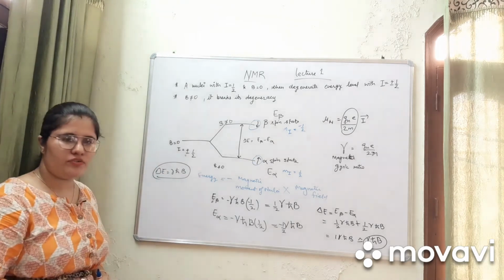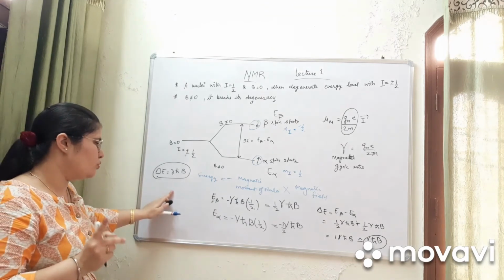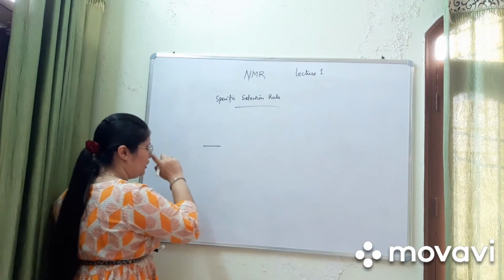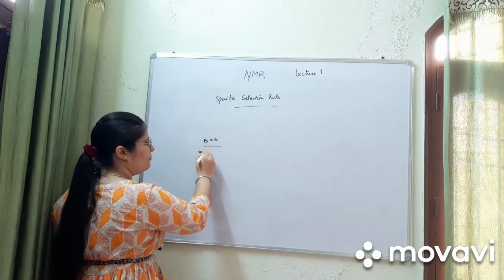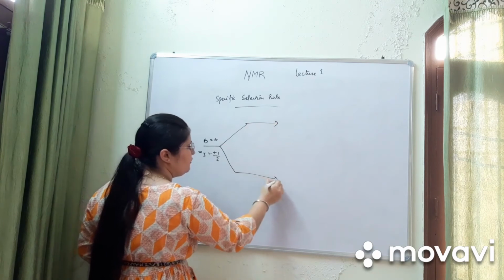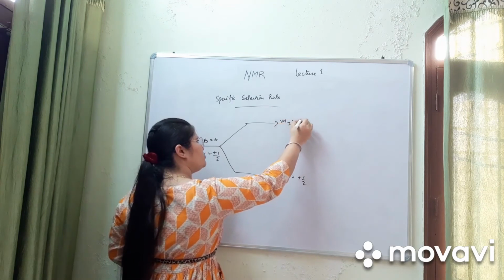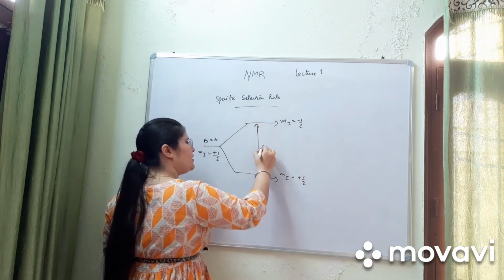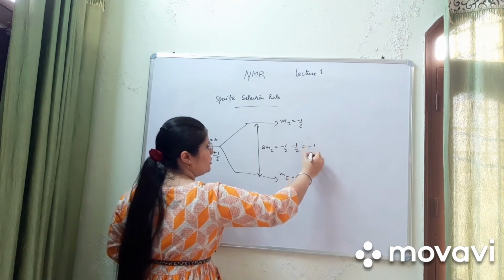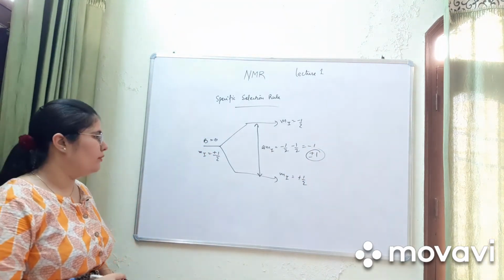This is the condition satisfied by the Bohr quantum mechanical condition. That is the first condition to show spectra. Then the specific selection rule: as we know, when B is equal to 0, mI is equal to plus minus half. When B is not equal to 0, the degeneracy breaks, and here mI is plus half and here mI is minus half. The difference ΔmI is plus minus 1, which is the specific selection rule condition for NMR.